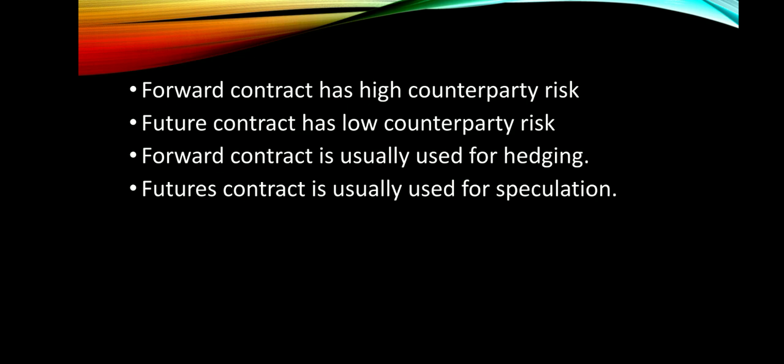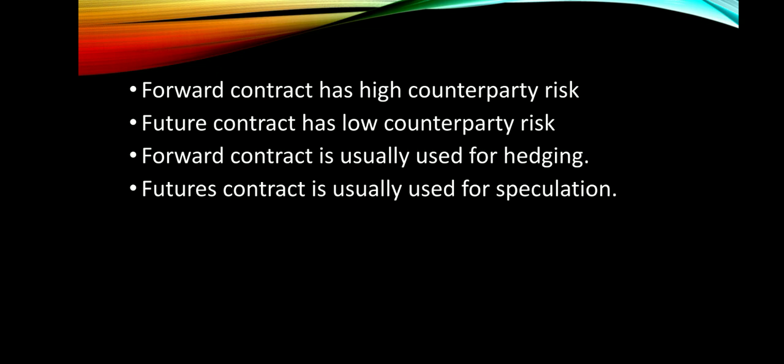Forward contract has high counterparty risk. Future contract has low counterparty risk. Now, what is a counterparty? Counterparty means other party. Here in our example, Mr. X is a counterparty for farmer and farmer is a counterparty for Mr. X. Counterparty risk means the risk of any one party not fulfilling their obligation.